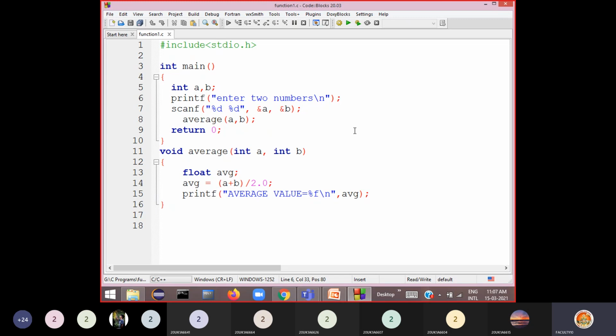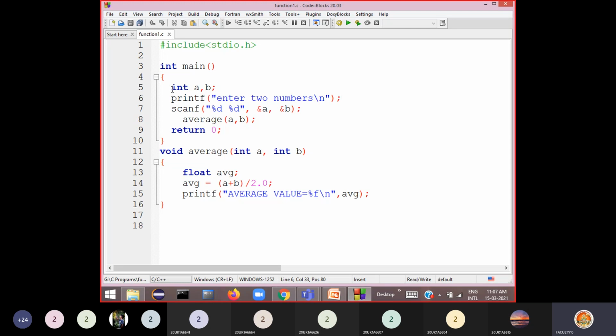Finding the average of two numbers is a separate task. So for that I am defining a function, and I am giving two numbers to that function. What it will do is take those two numbers and calculate the average of those two numbers, and it is not going to return any value, so it is keeping the average with it. Now see here, how to define such a function we need to understand.